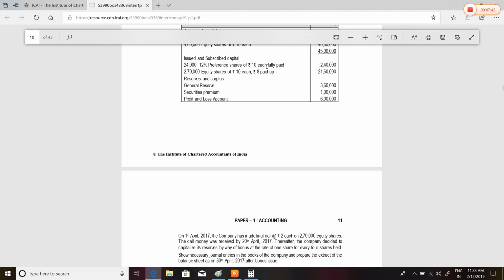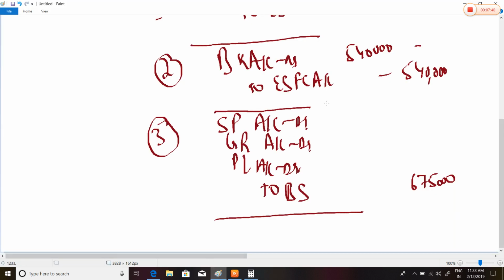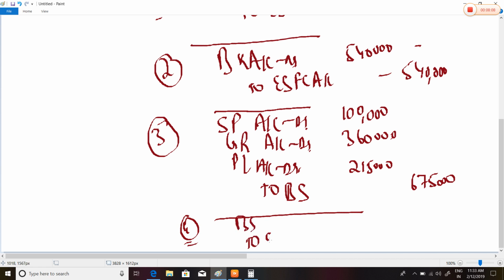Next, securities premium 1 lakh, general reserve 3,60,000, and the balance by profit and loss account, that is 2,15,000. And you know that the amount of bonus shares is transferred to equity share capital account, 6,75,000. Now you can prepare the balance sheet on your own.